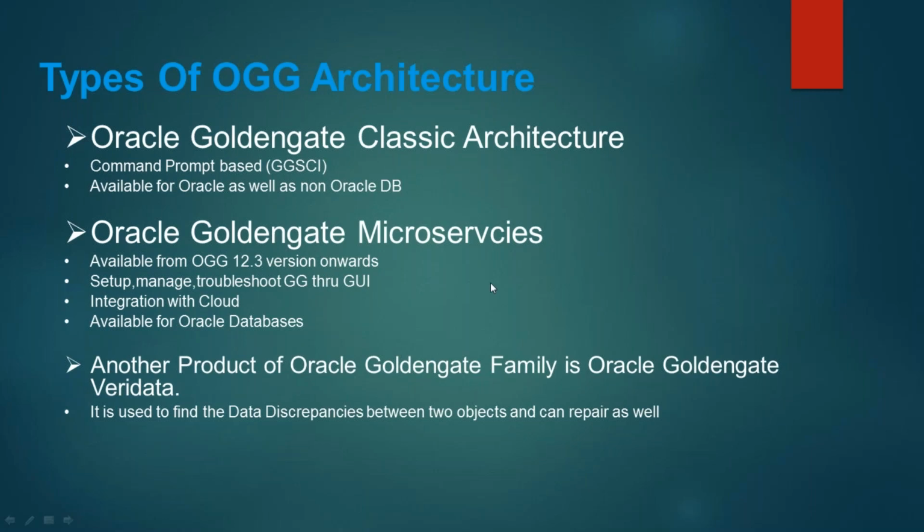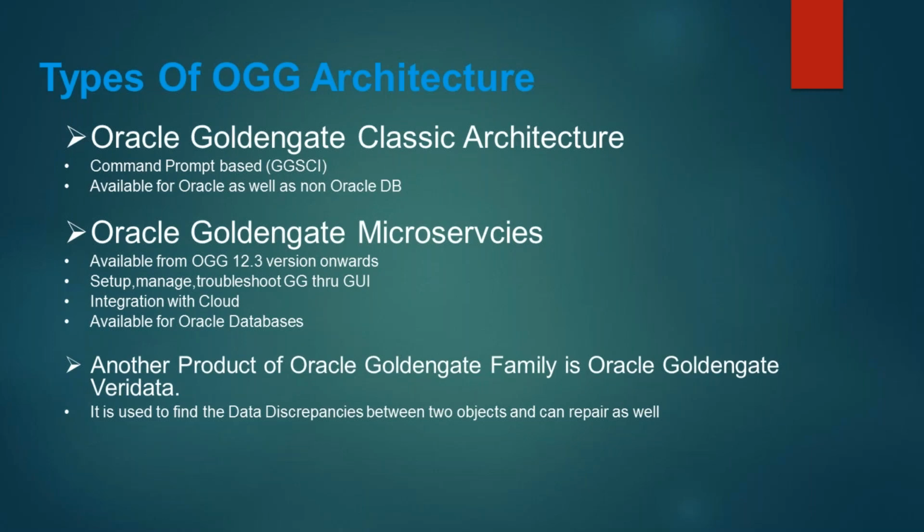If you have any non-Oracle database like SQL Server, DB2, MySQL, or any other database, you can choose only classic. You cannot go with microservices architecture. Another thing is that Golden Gate microservices is available from OGG version 12.3 onwards. From Golden Gate version 12.3 onwards, you have both types of architecture available.